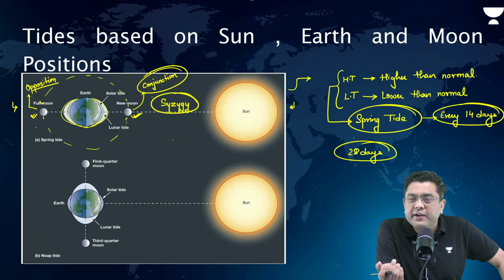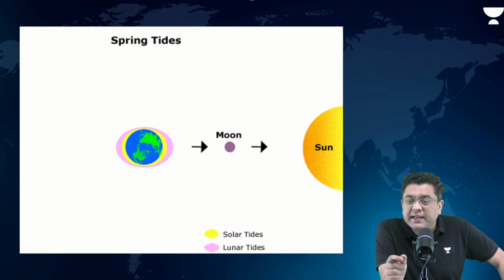Does spring tide occur twice a month? How many days are there in a month, my dear? How many days are there in a month? 30 days or 31 days? Spring tides get repeated after how many days? 14 days. So can I say it can occur twice a month? Yes or no? Or do we have a confusion between what is greater, 14 days or 31 days? I hope you have the answer.